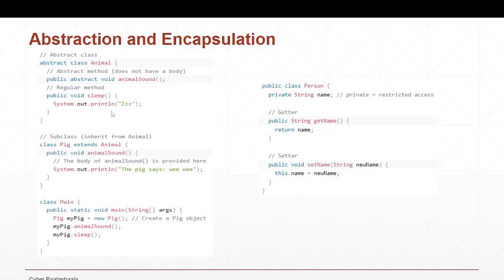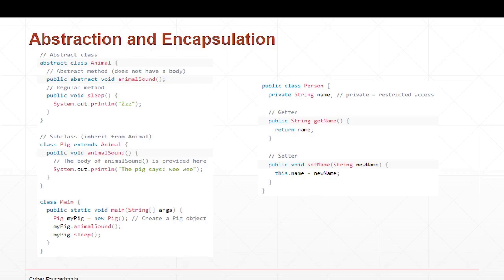If you see here in this example of abstraction, I have a class called Animal. In that I have two methods, animalSound and sleep. I provided an implementation for the sleep method, basically a print statement, but I don't want to show the rest of the world how an animal sounds. I don't want to provide an implementation for it, I just provided a basic prototype of what an animal can do. It can sound, right? So I just provided a prototype of the method animalSound. It is a common characteristic, so I didn't provide an implementation for it.